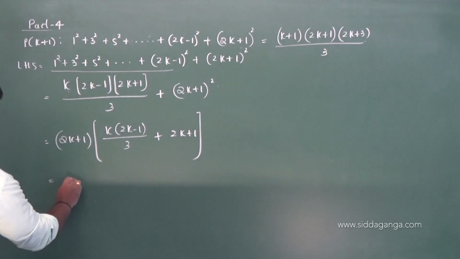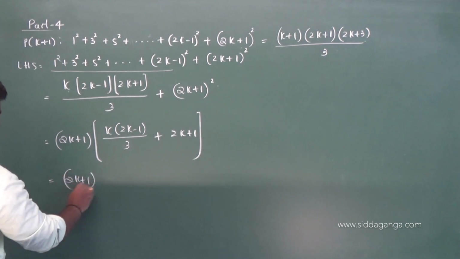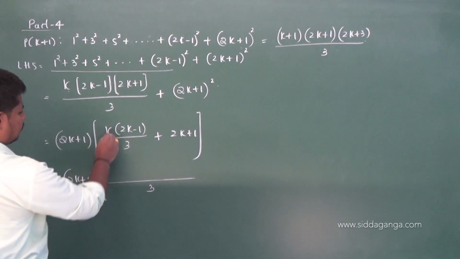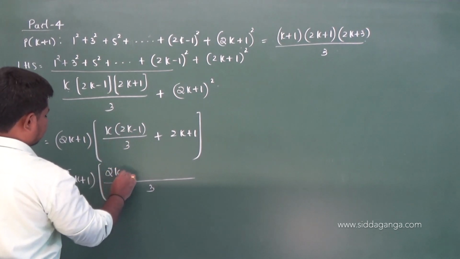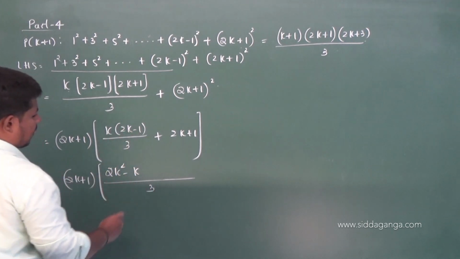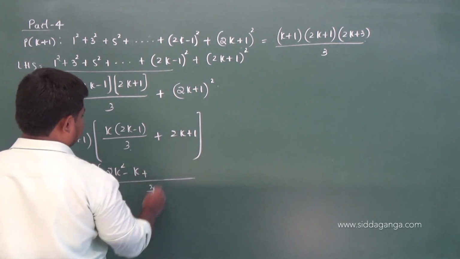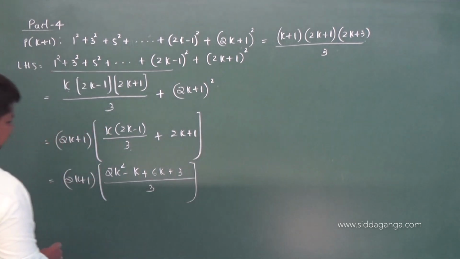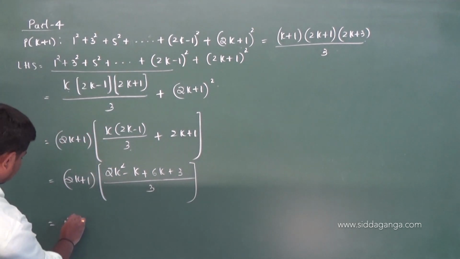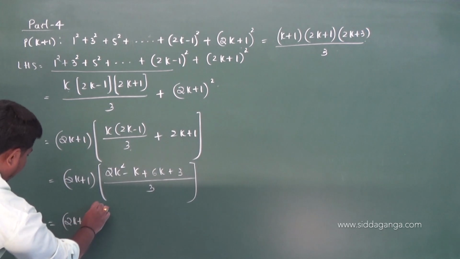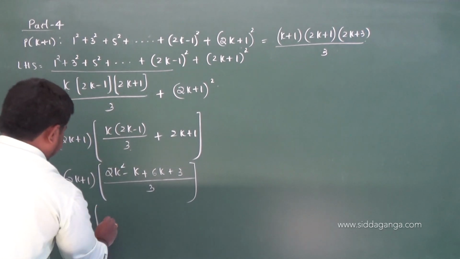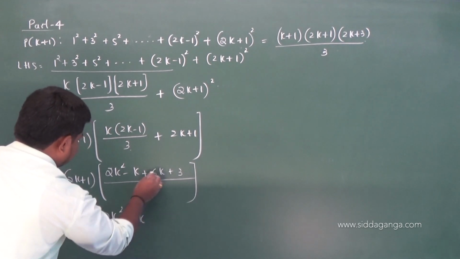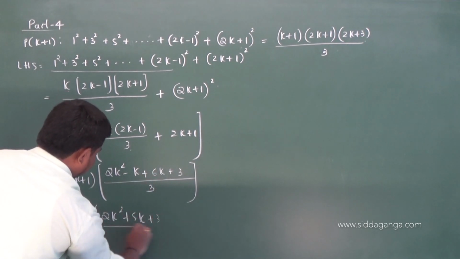So (2k plus 1) into, I'm going to take 3 as LCM, 2k square minus k plus 6k plus 3. This is equal to (2k plus 1) into (2k square plus 5k plus 3) by 3.